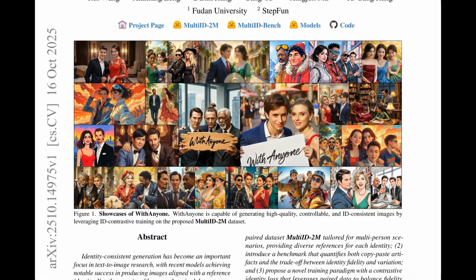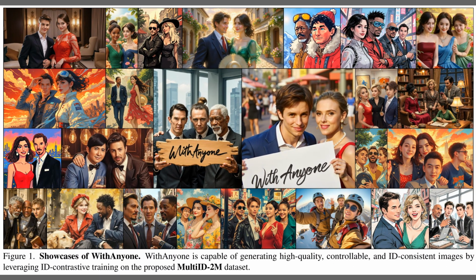Alright. Figure 1 shows a collage of results that illustrates what controllable, identity-consistent generation looks like. Identity consistency means the same person stays recognizable across changes in pose, style, and setting, which matters because it separates faithful likeness from copy-paste. The panels highlight varied scenes and art styles, while keeping the faces aligned with the intended identities. The range suggests strong control without collapsing into duplicated reference photos.